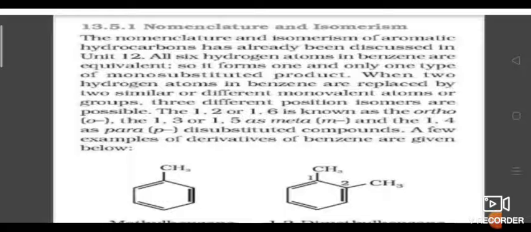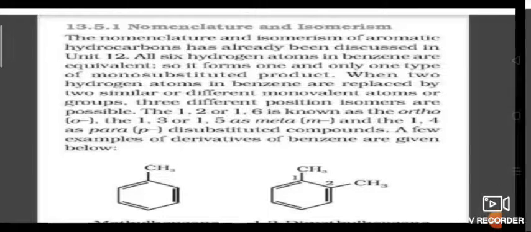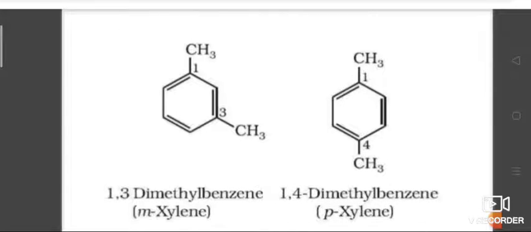If the methyl group is present on the third carbon, we say it is 1,3 dimethyl benzene or meta xylene. If the substituents are present on the first carbon and fourth carbon, opposite, then it is known as 1,4 dimethyl benzene or para xylene. Meta xylene and para xylene.